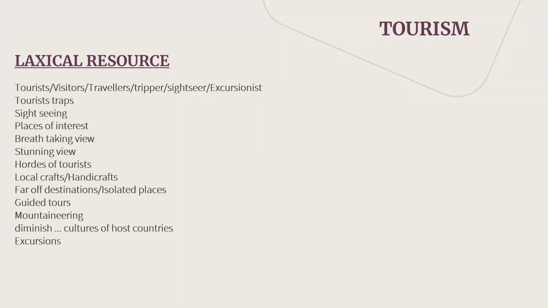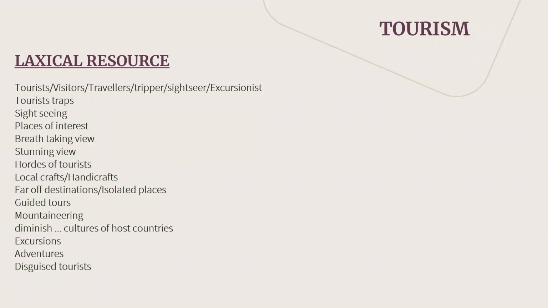Then excursions, as I already mentioned, what is excursions? Then adventure activities, sports activities, disguised tourist. Now this is one of the very good words that we can use in many ways. Disguised tourists are tourists who are actually not tourists, but who are pretending to be tourists. The purpose of being a tourist is not exactly tourism. What we call pickpockets. They come as tourists and then they steal wallets and money from the visitors.